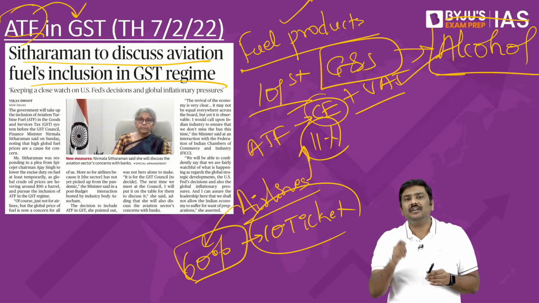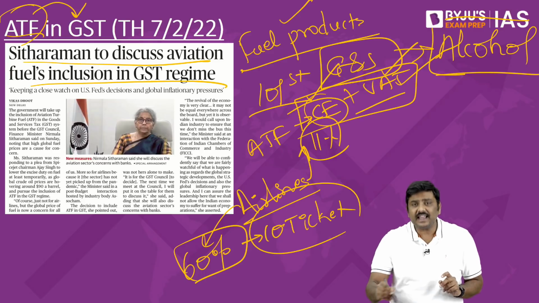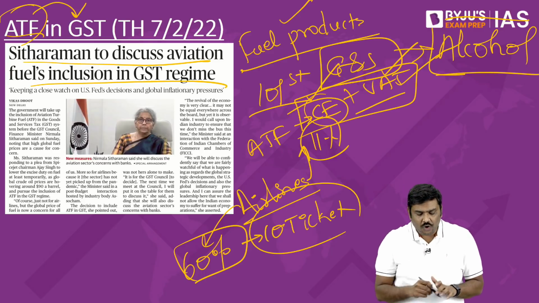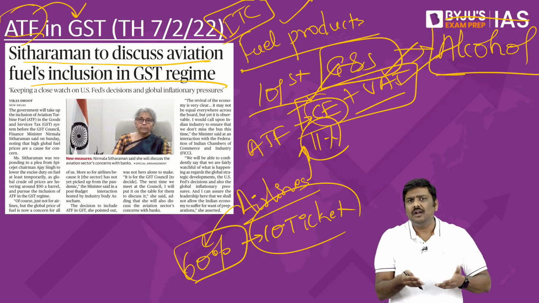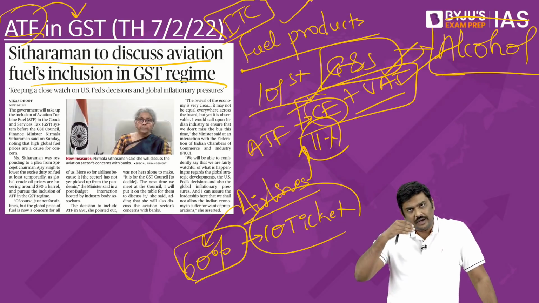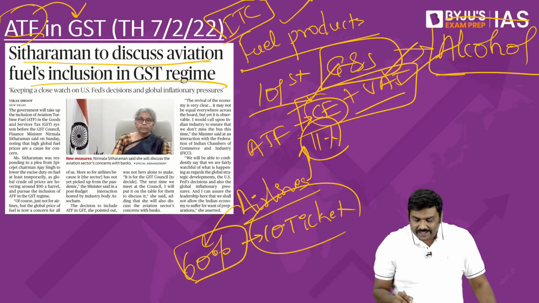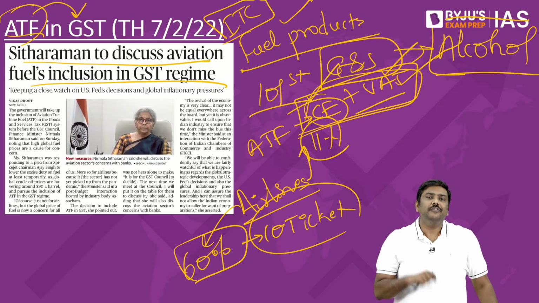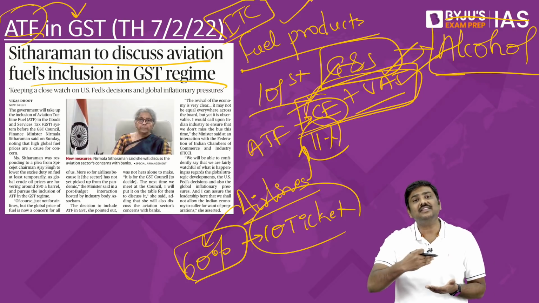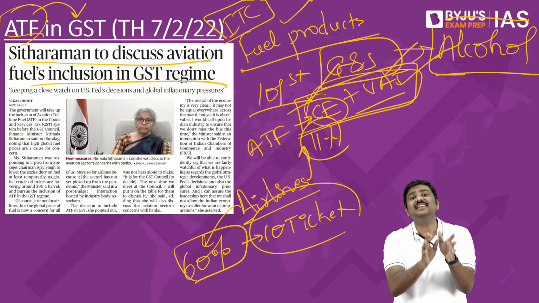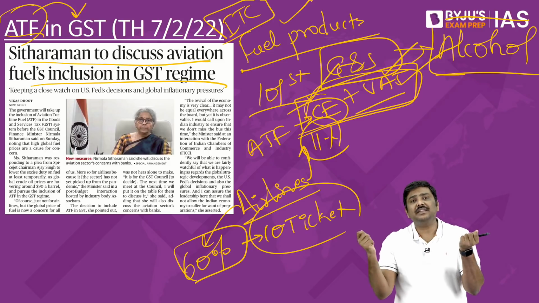And the problem within this is that because ATF attracts central excise as well as VAT, these two are not provided as input tax credit under GST, because GST is not applicable and there is no GST rate on this. Naturally, there is no input tax credit provided for these products. So ITC is not provided on this fuel, and as a result the airlines transfer this tax to the customer who is using their services, and that is one of the reasons why the ticket prices are very high.